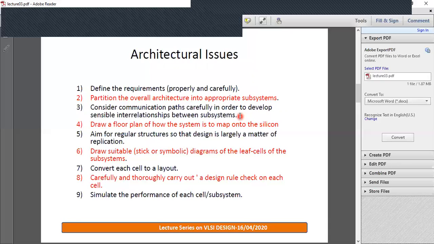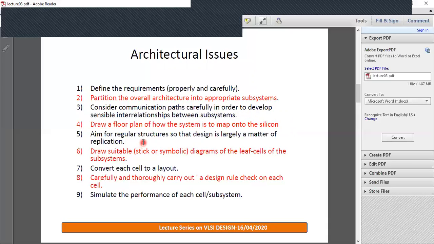The third guideline is that we have to consider communication paths carefully in order to develop sensible interrelationships between the subsystems. It means you have divided a complex design into sub-blocks or subsystems, so the interconnection between these subsystems has to be done carefully. The next guideline is to draw a floor plan of the entire system, showing how and where you want to place those sub-blocks on a silicon chip.